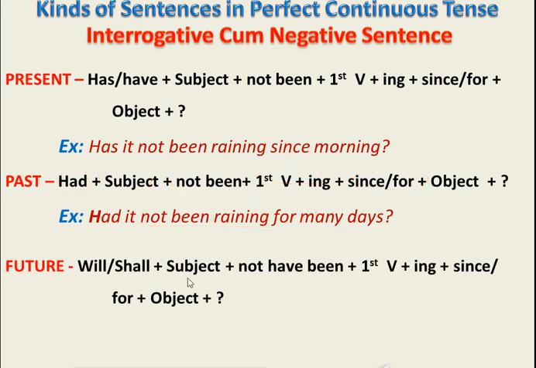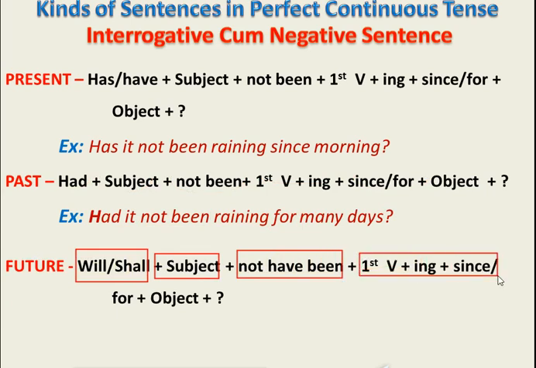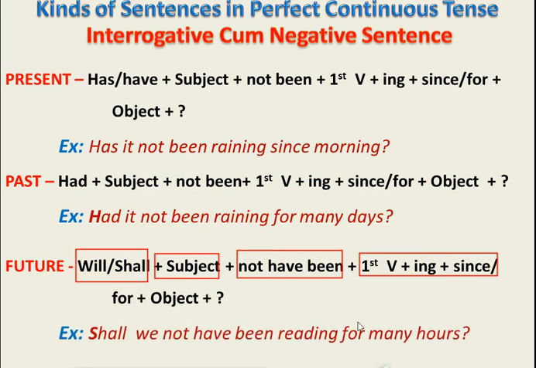Now let's talk about future tense sentence structure. Again, because this is an interrogative cum negative sentence, helping verb at the beginning followed by subject, then not have been, after that first form of verb with ing followed by since or for. Look at the given example. Shall we not have been reading for many hours?